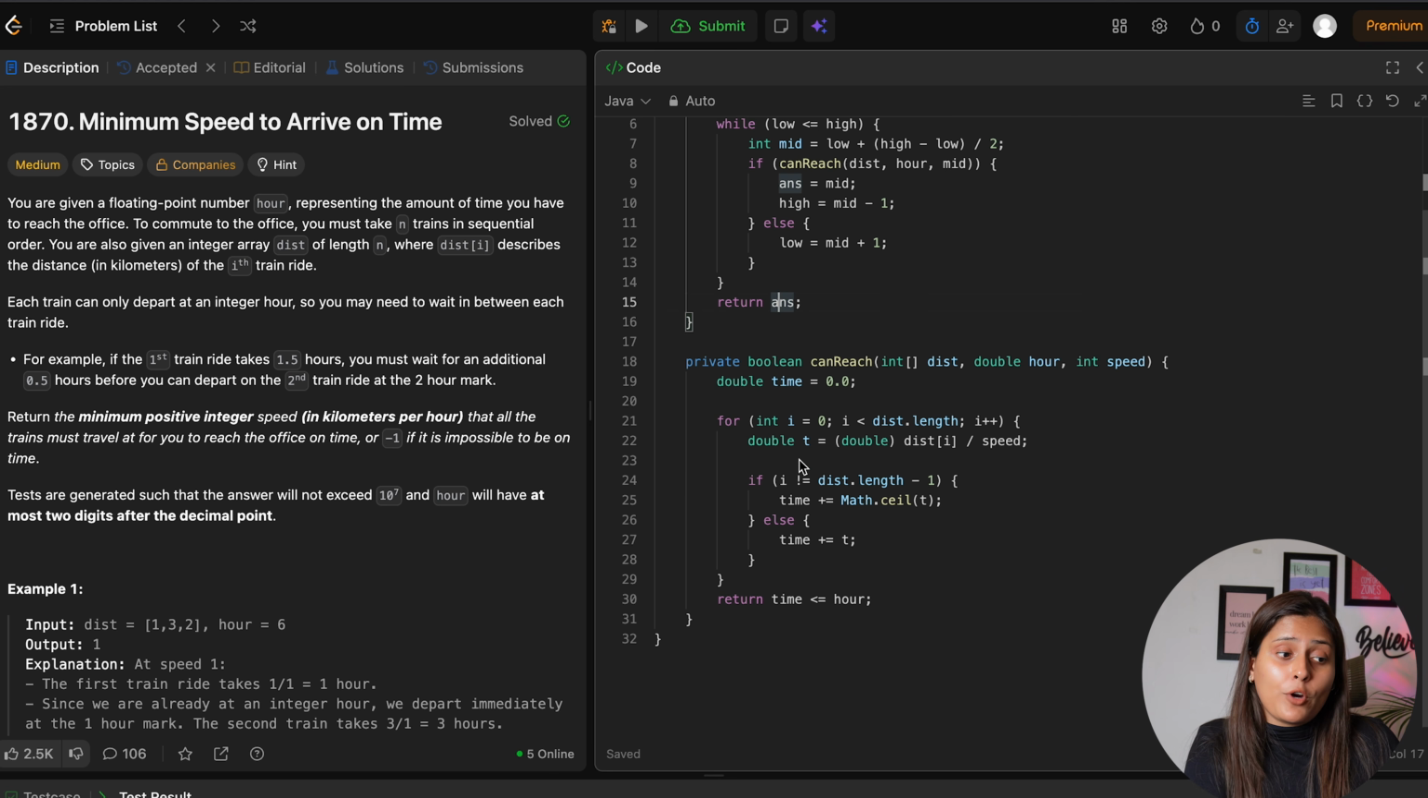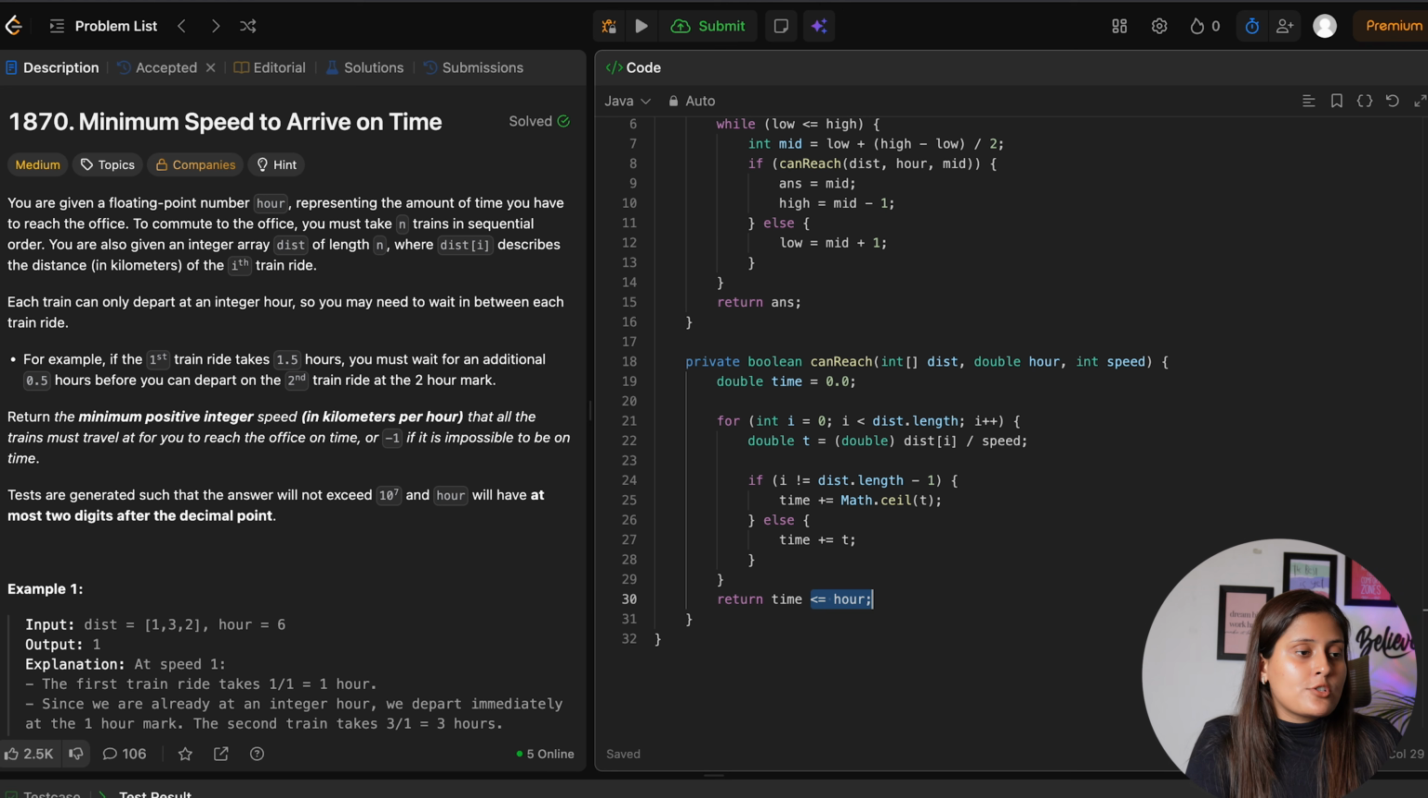Now let's see in the code what we did. Similar to what we did in the brute force approach, we run a for loop for the entire distance length and calculate the time by typecasting to double. If the index is not equal to the last index, we have to take the ceil value of it. So in time we add the ceil of t, otherwise we simply add t to the time. At the end we return true if the time taken is less than or equal to hour, or else false.